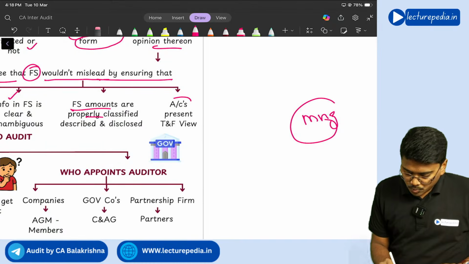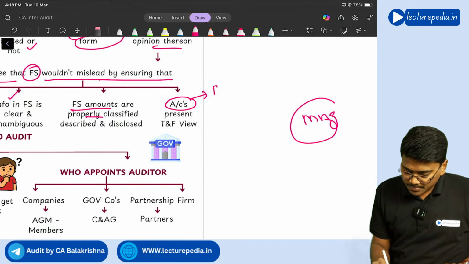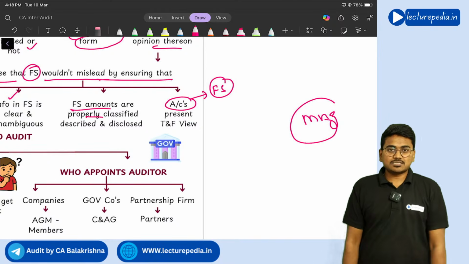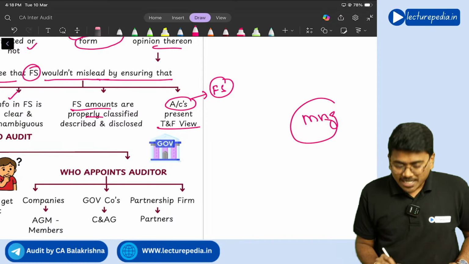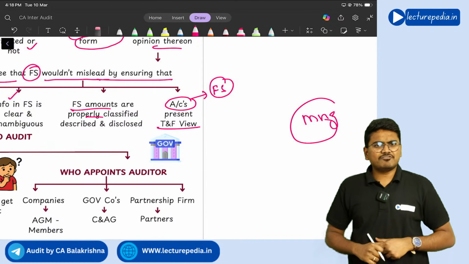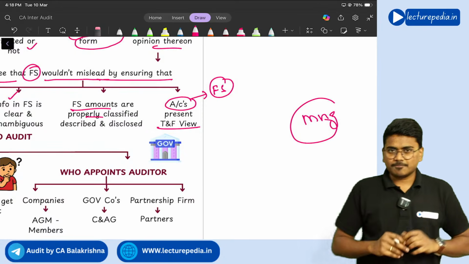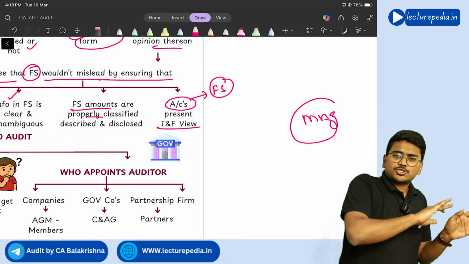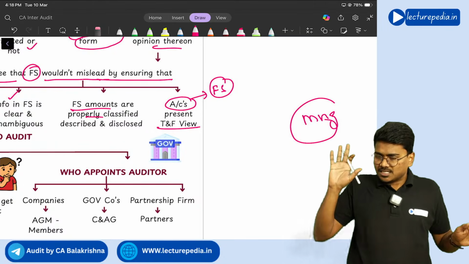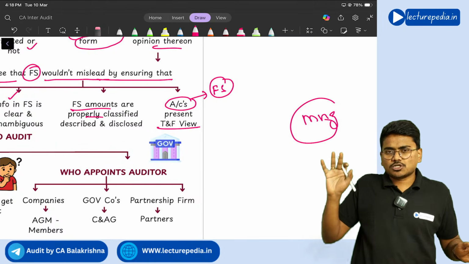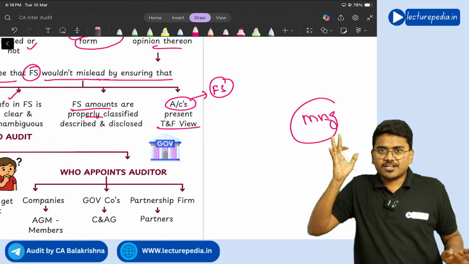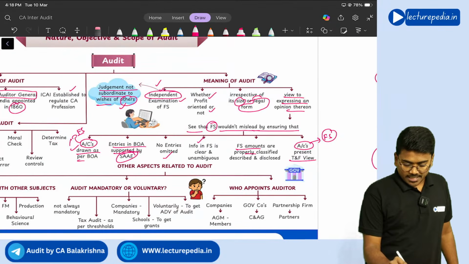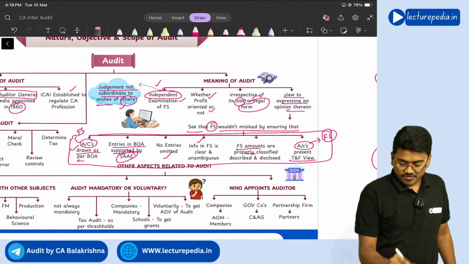And the final thing, the accounts. Here accounts means you assume them as financial statements. The financial statements should present a true and fair view. What is meant by true and fair view? True and fair view means simple: whatever is the actual picture should be shown by the financial statements. Then you will say that the financial statements are showing a true and fair view. Getting it? Yes. So these are the 6 points the auditor verifies during the audit.